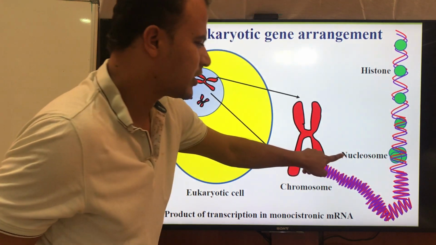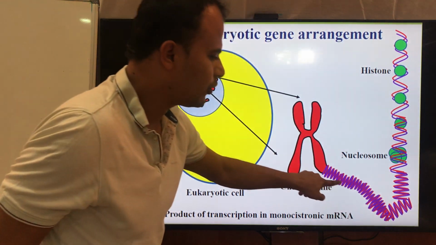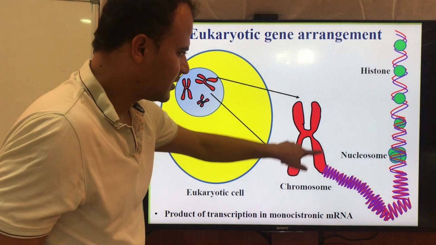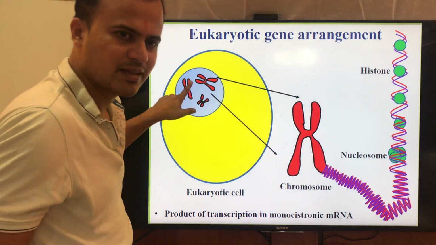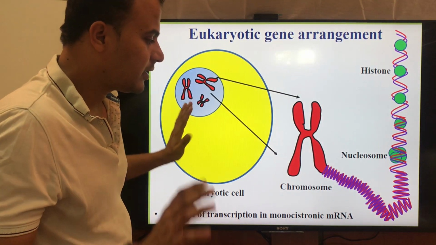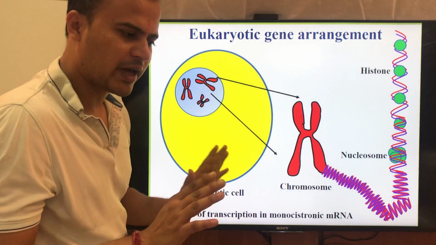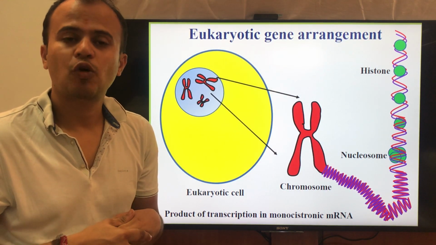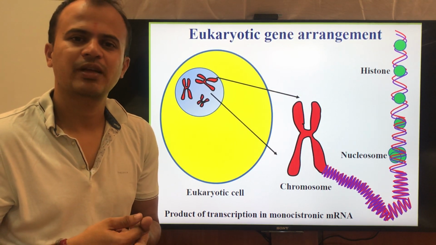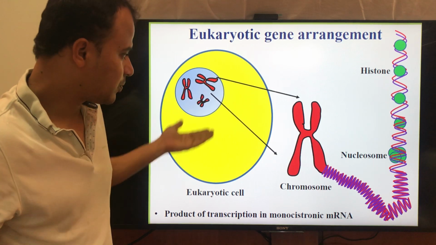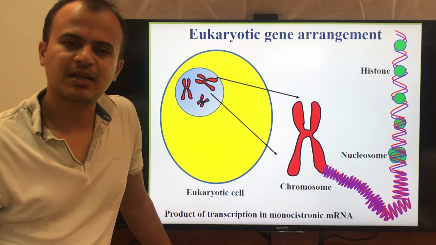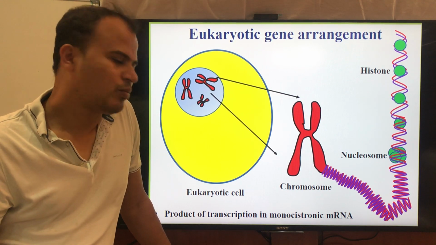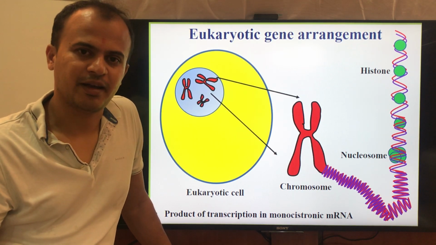Histone octamer proteins form the nucleosome, and the nucleosomes undergo compact arrangement to form chromosomes, and these chromosomes are present in the nucleus. So in the case of the eukaryotes, you don't see the presence of the operons. Operons are present only in the prokaryotes. Generally, the product of transcription in the eukaryotes is the monocistronic mRNA.